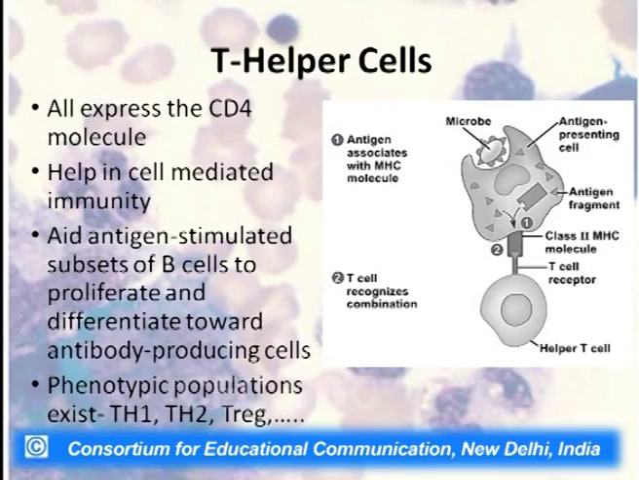Now, as you can see, T helper cells express the CD4 molecule, which helps in cell mediated immunity. When the antigen comes, it is taken up by an antigen presenting cell and cleaved, that is processing takes place. It is then presented, as you can see, as antigen associated with the MHC present on the antigen presenting cell. This antigenic peptide is bound to the MHC molecule, and it is now recognized by the T helper cell through the CD4 molecule. There are various phenotypic populations of T helper cell, as I told you, T helper 1, T helper 2, etc.